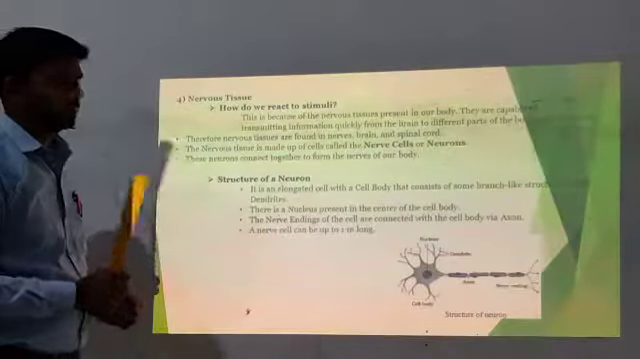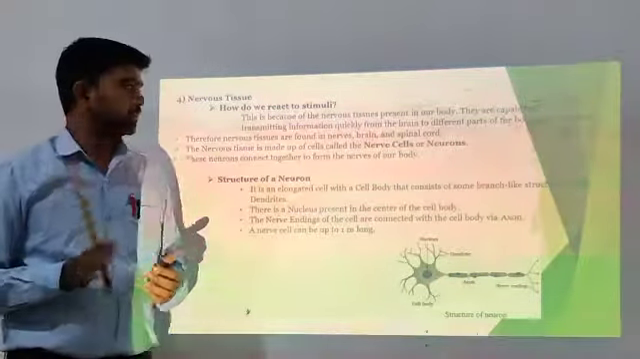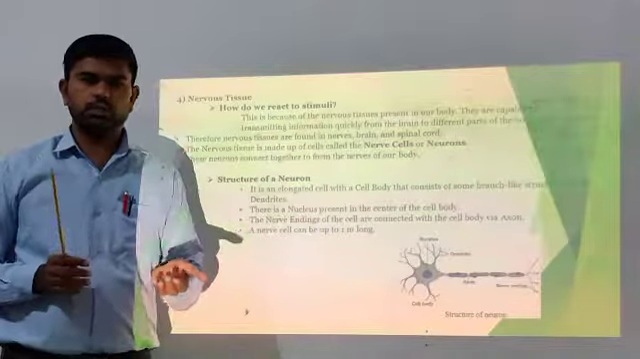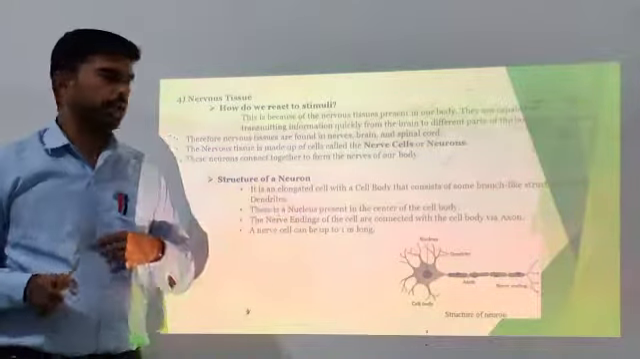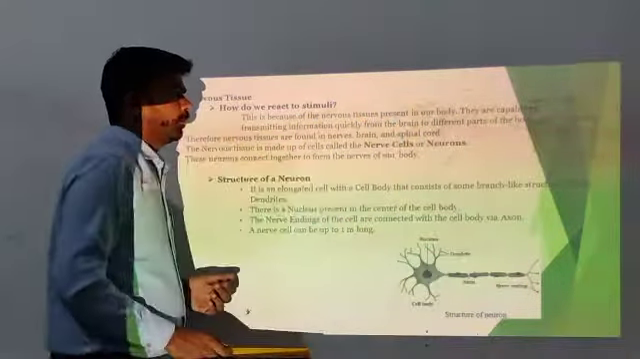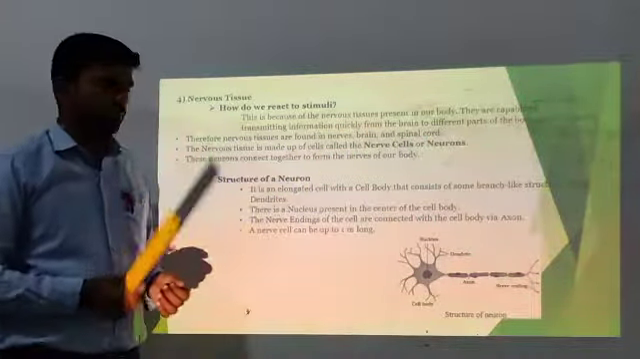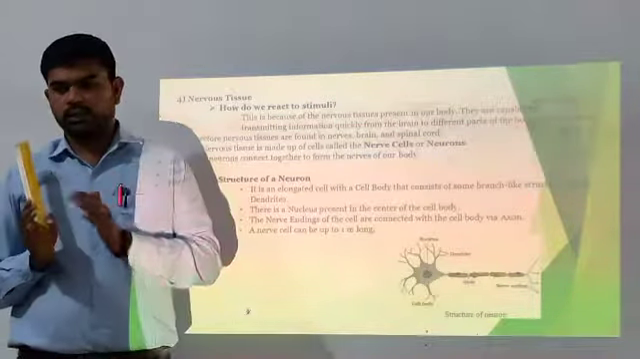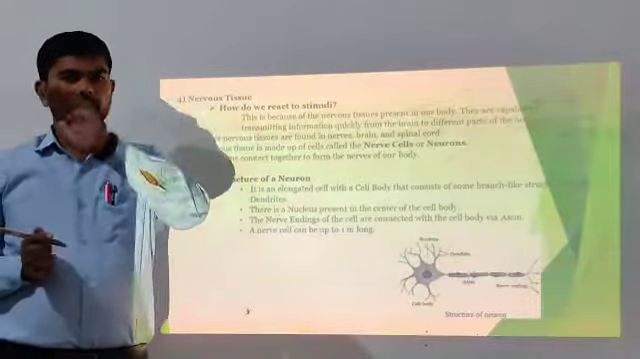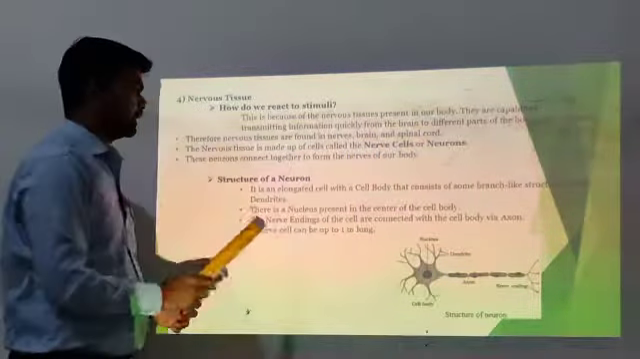Nervous tissue. How do we react to stimuli? This is because of the nervous tissues present in our body. A stimulus means something that makes the body give a response to perform an action. Why does this happen? Because the nervous tissues present in our body are capable of transmitting information quickly from the brain to different parts of our body and vice versa. Therefore, nervous tissues are found in nerves, brain and spinal cord.